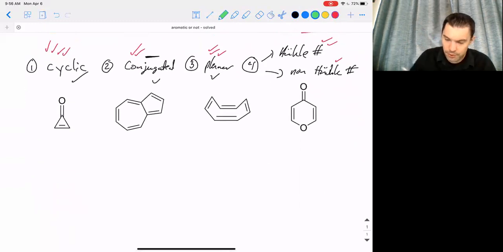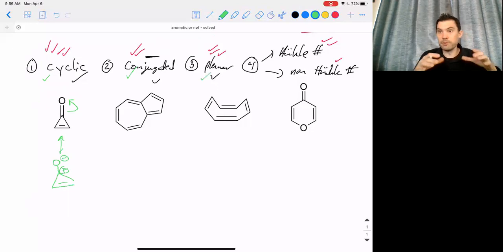All right, I'm going to switch here to the green pen so that we don't confuse it with the ones up above. So this cyclopropenone, we can have a resonance structure again where we polarize that carbonyl oxygen just like we did before. And now we have a system that is going to be cyclic, so that'll check. It's going to be conjugated, so that'll check. It's going to be planar, because 3 membered rings by definition are a plane. And then 2 is actually the lowest Huckel number. And so this one is actually going to be aromatic, which is kind of an unusual one.